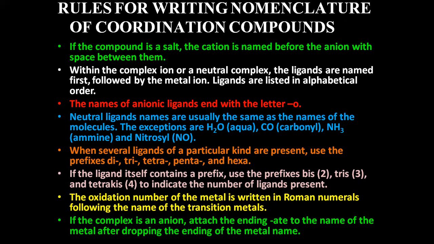The third rule is about the name of the anionic ligand, meaning if your ligand has a negative charge, like CN minus, F minus, Br minus. For all these negative ligands, you will always end their name with the letter O. Cyanide becomes cyano, chloride becomes chlorido, fluoride becomes fluorido, bromide becomes bromido. Usually the halide becomes halido, and the rest end with O.